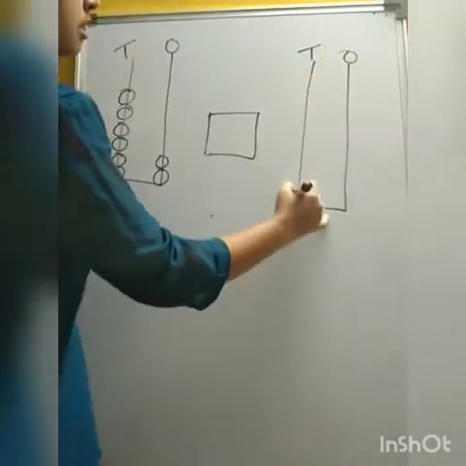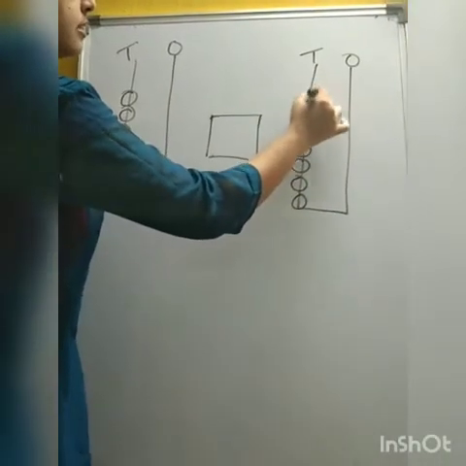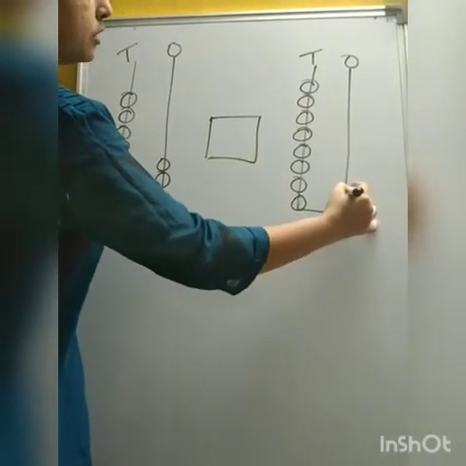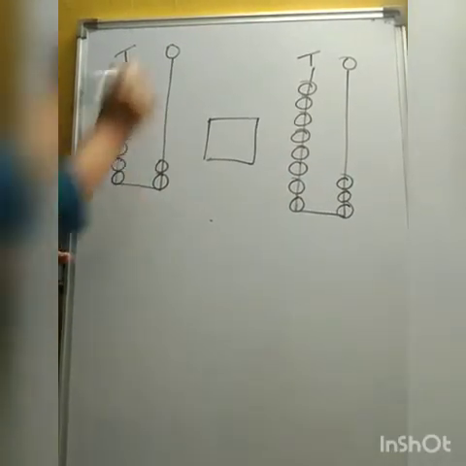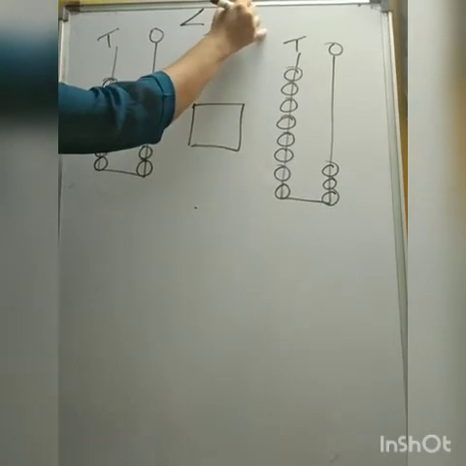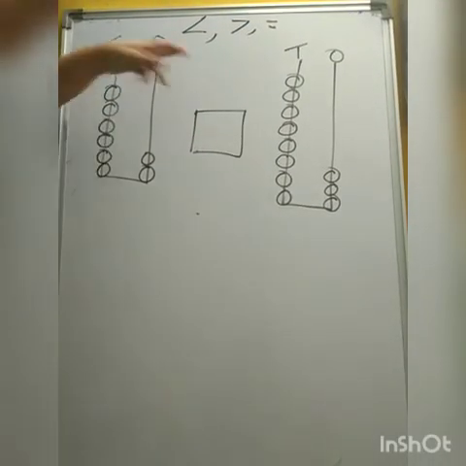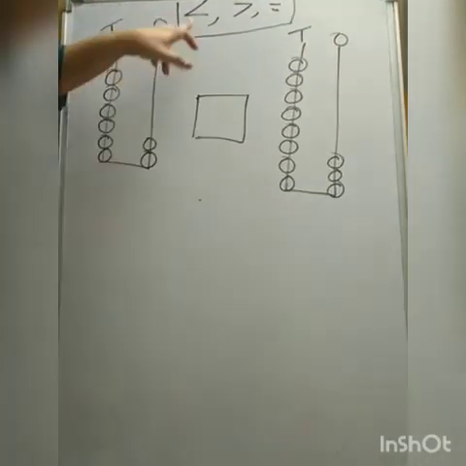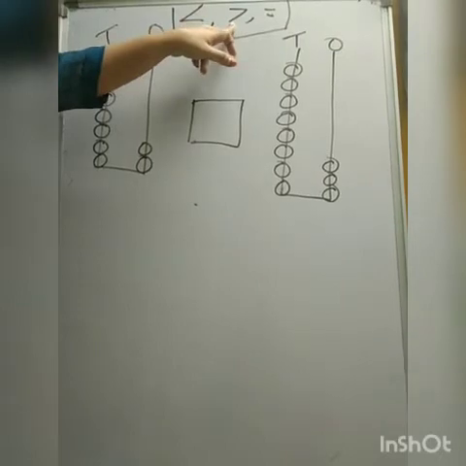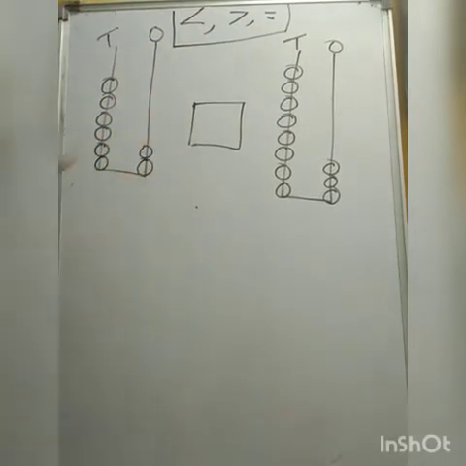Tens, ones. You have to write smaller than, greater than, equal to in the given box.